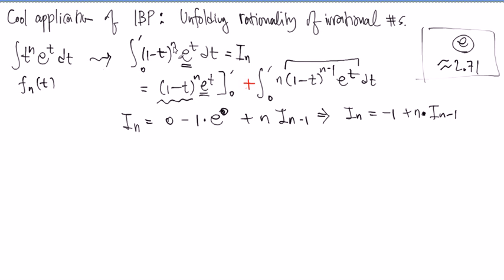If you look at our original definition of I_n, this makes sense when n equals 0. Is that right? What is (1 minus t) raised to 0? It is 1 as a function. So the integral from 0 to 1 makes sense. So I think the smallest index we have to look at is 0. So I subscript 0 makes sense.